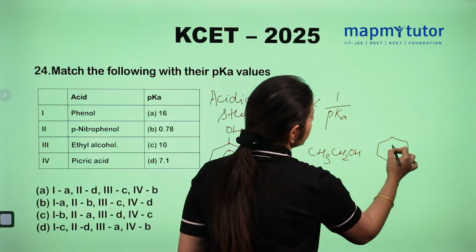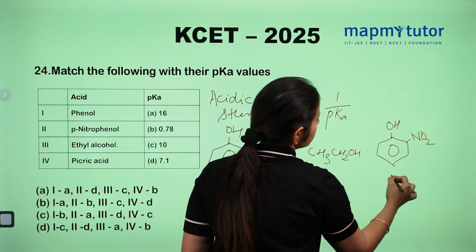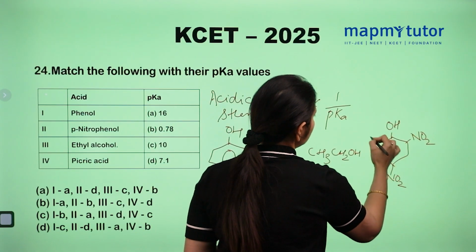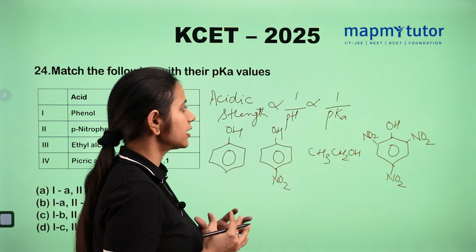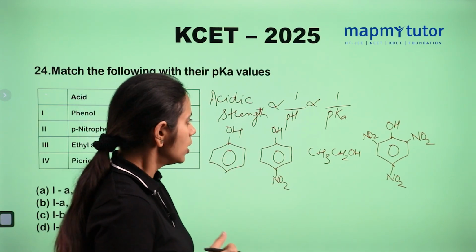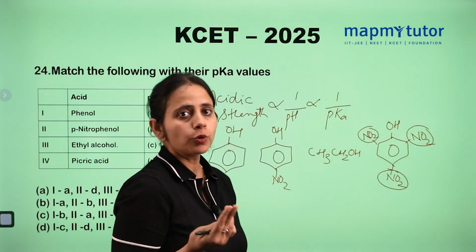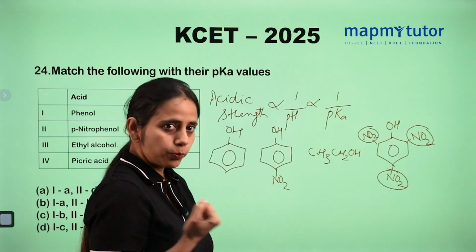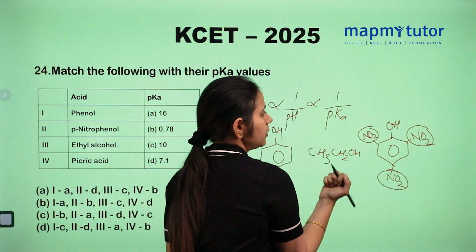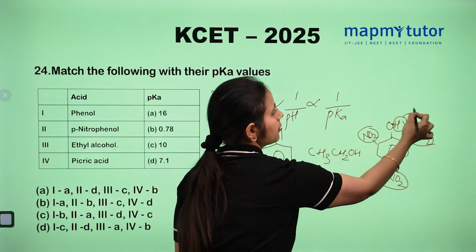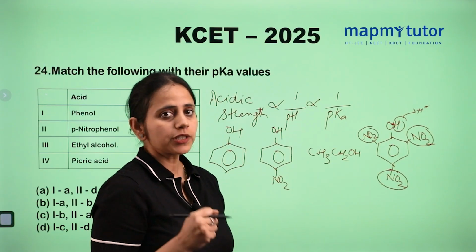Picric acid is very explosive when it is present in a dry form. This is the structure of picric acid. It has a foul smell and is very acidic in nature. Picric acid is the most acidic out of these 4. How? NO2 is a strong electron withdrawing group and 3 NO2 groups are present here. They will pull the electrons from this OH, so this H positive can be released very easily, and that's why picric acid is the most acidic.